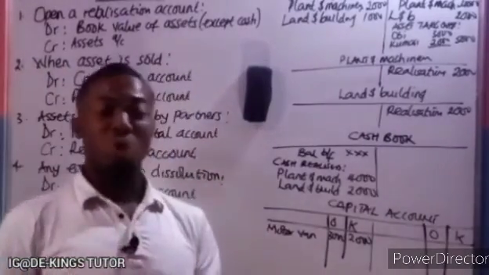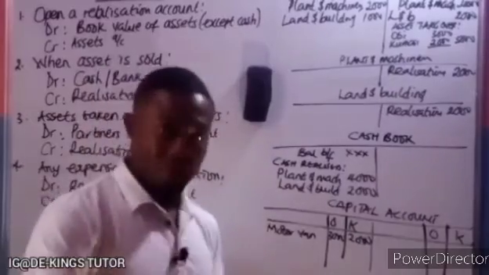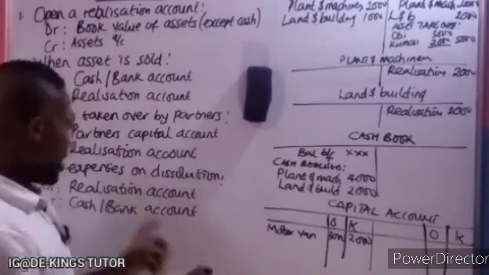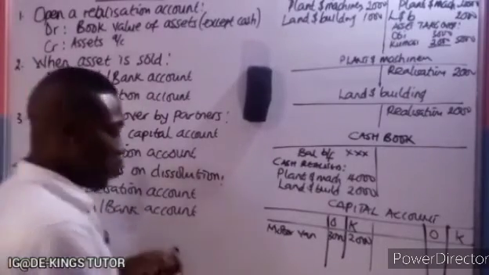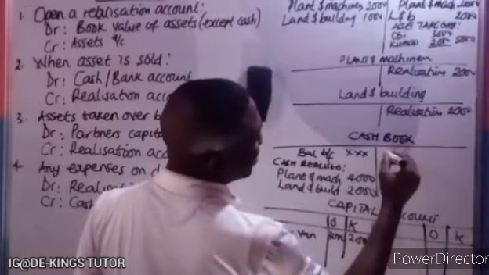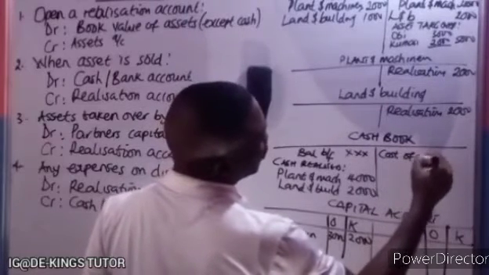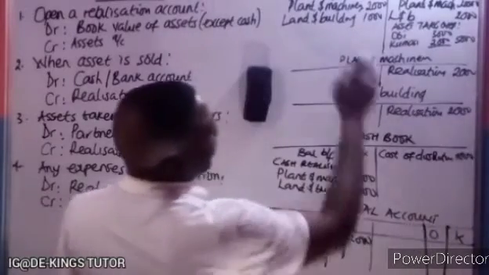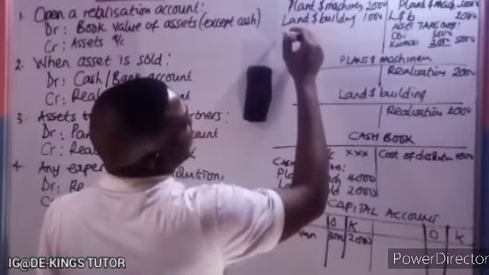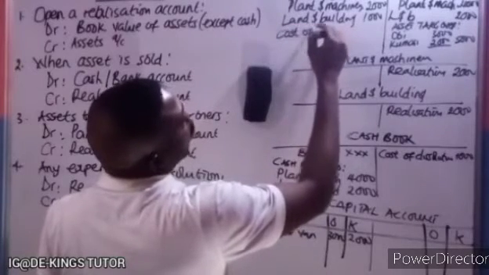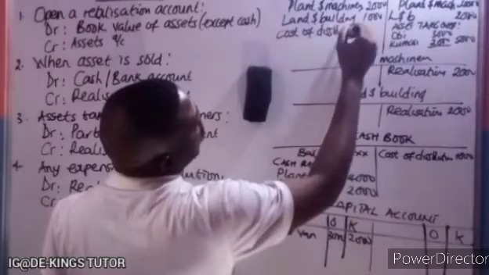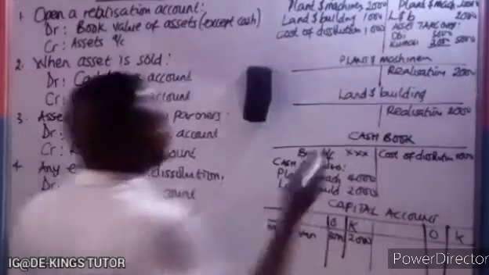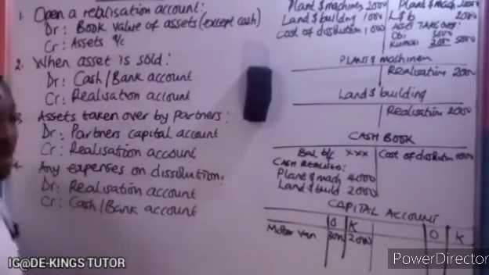So that cost of dissolution will be paid. If it is paid, the cash is going out, so you have to credit the cash book and you debit the realization account. So we'll just come here to the cash book and write cost of dissolution. If it is 1,000, you put it there. And the corresponding entry comes to the realization account as the cost of dissolution also, or what we call dissolution cost. Okay, so we put it there, 1,000. So that is for the expenses on dissolution.